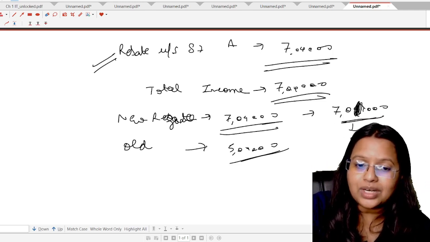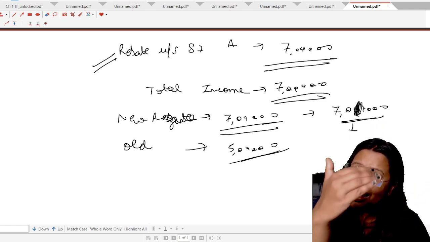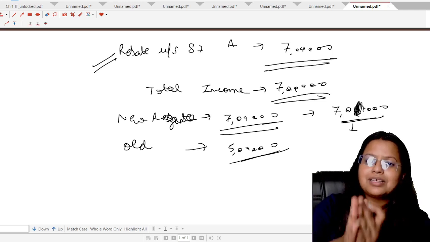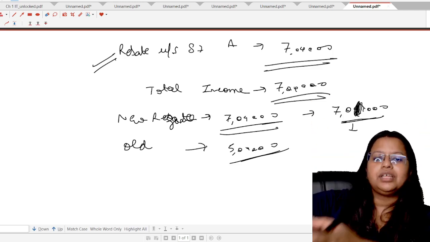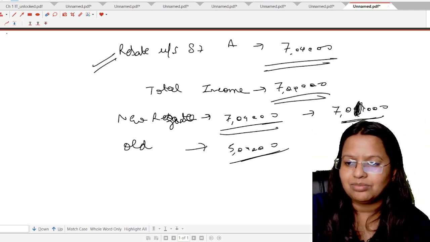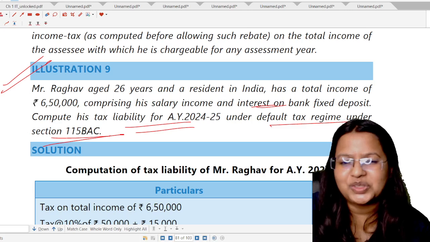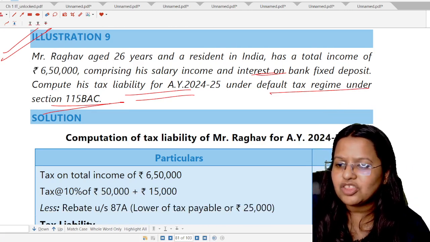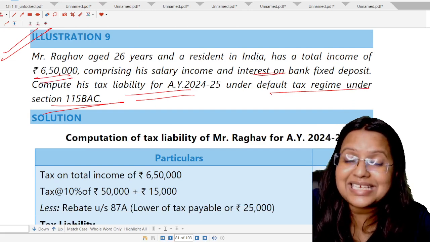Okay, and the total tax liability on the additional part is more than rupees 1,000, so they will provide the relief also. Okay, we are confused. So just don't get confused. I am going to explain this with a question also. Okay, in the case of the 6,50,000 student, it is 6,50,000.